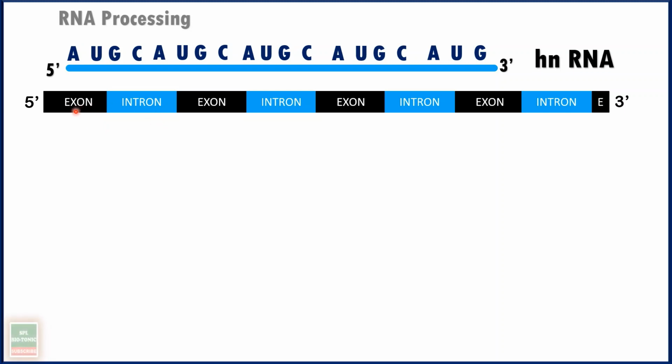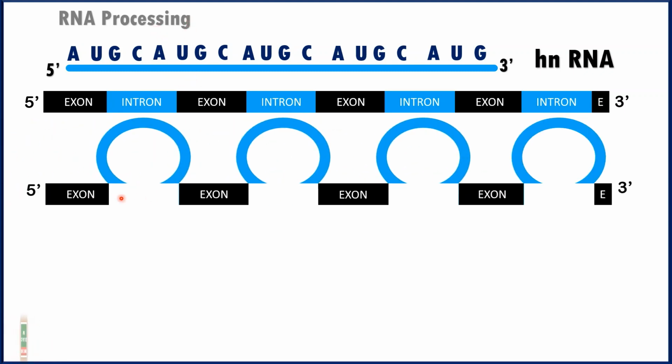What is the meaning of coding sequences and non-coding sequences? Exon actually carries the message for protein synthesis, whereas intron doesn't carry any message for protein synthesis. So for the mature RNA which is produced, introns are not required. What should happen here? The introns must be removed and the exons must be joined. That is the initial part of RNA processing. Here you can see the process of RNA processing has begun, and these introns are now ready to go out by a set of enzymes.